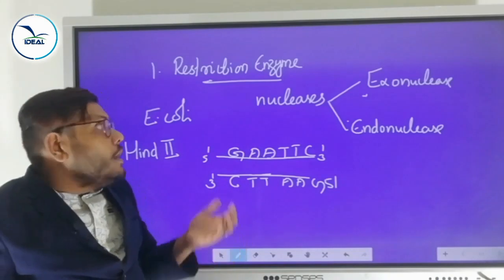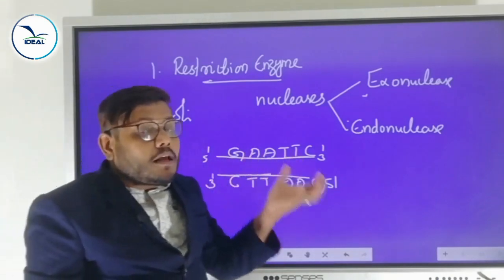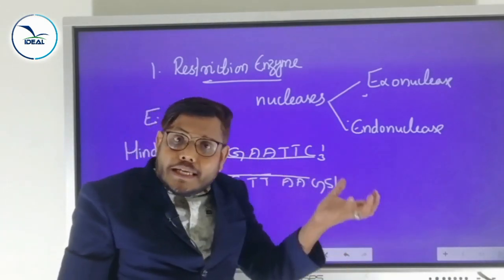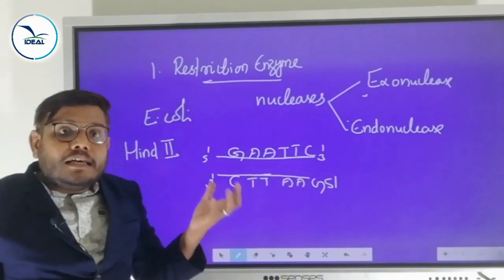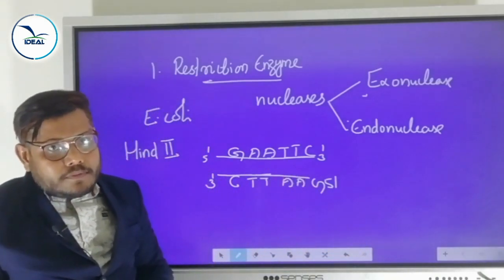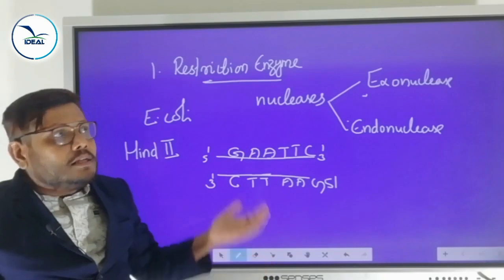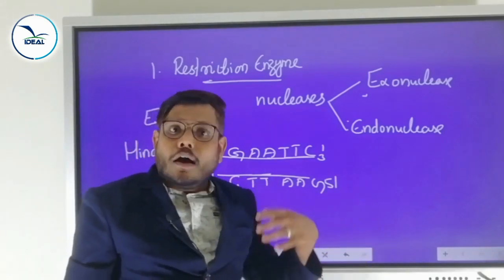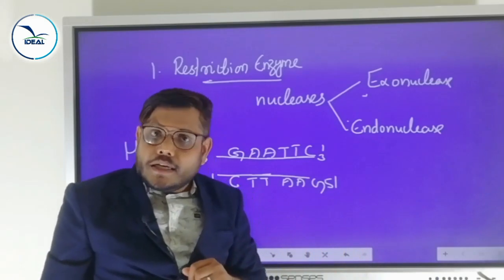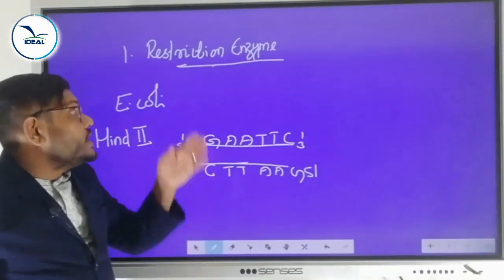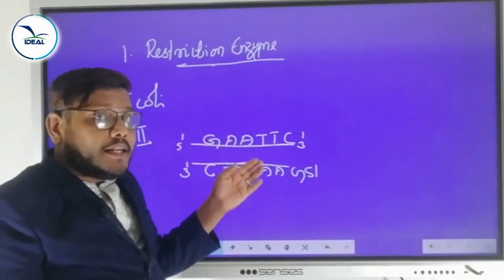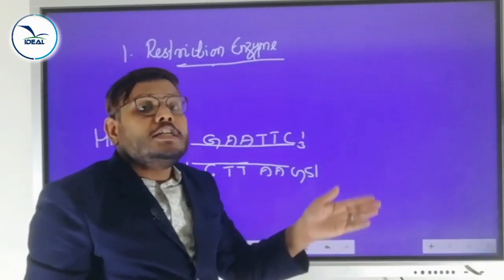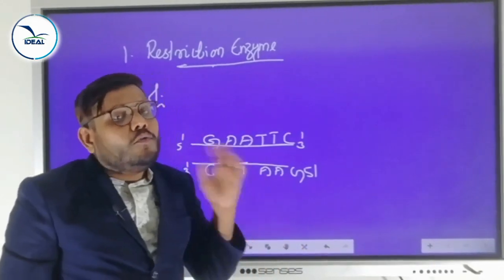Why are restriction enzymes called molecular scissors? Because the DNA can be cut into different fragments. That is the reason why the restriction enzyme is called a molecular scissor or biological scissors. Is it clear? I already mentioned the restriction enzyme can cut DNA at a specific point or specific site into fragments.